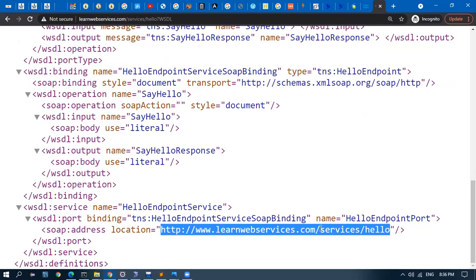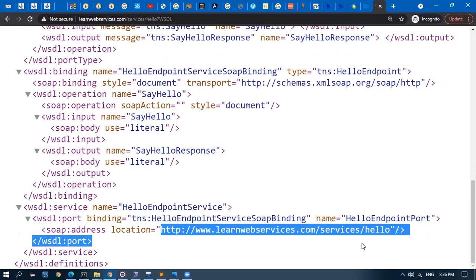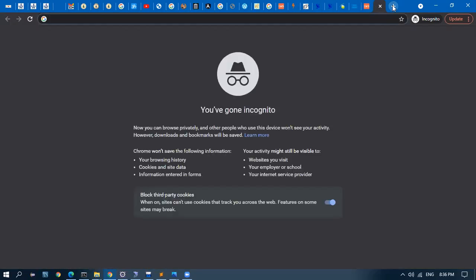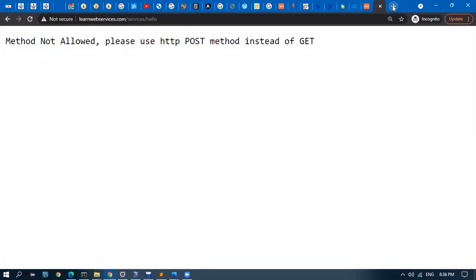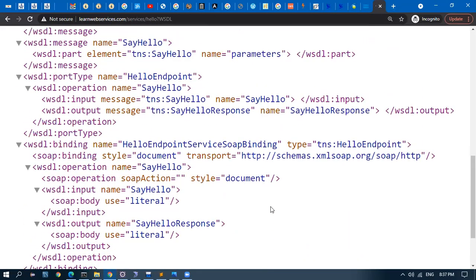In our case, we did /greeting/welcome, which was bringing a JSP. If I access this in the browser, we will get an XML error: method not allowed, please use POST instead of GET. This is a web service endpoint. You cannot access it using the browser.